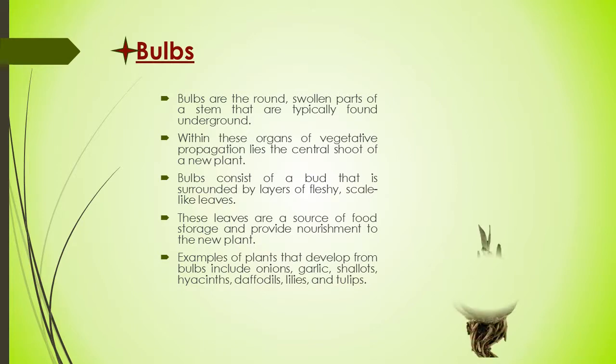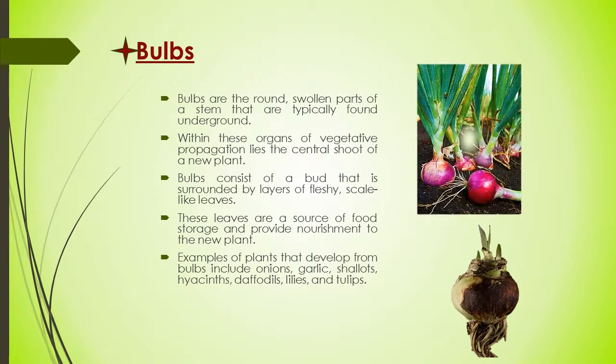Bulbs. Bulbs are actually rounded, swollen parts of a stem. These are modified underground stems, typically found in the soil. Within these organs of vegetative propagation lies the central shoot of a new plant.